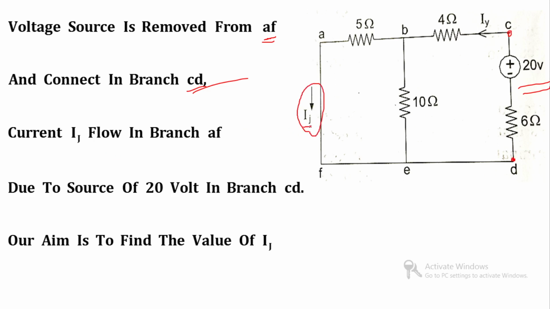So let now current become IJ. Suppose that current is IJ. So IJ should be equal to IK. So we have to find out the current IJ due to source of 20 volt. Clear? Our aim is to find out the value of IJ due to source of 20 volt.